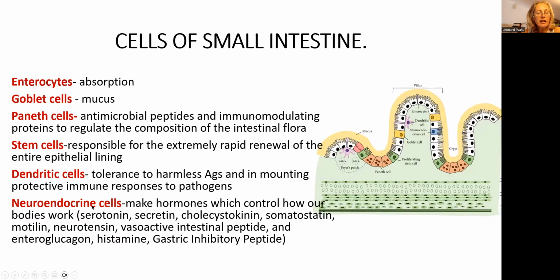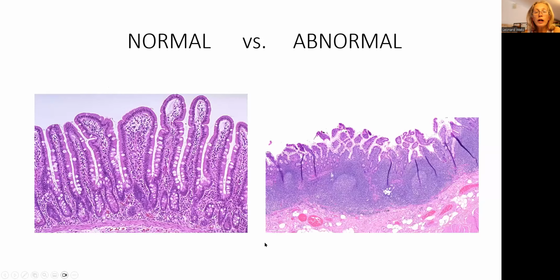Look at the neuroendocrine cells. They make different hormones that have a local effect, an effect on the whole body, or a distant effect. For example, serotonin, secretin, cholecystokinin, somatostatin, vasoactive peptides, glucagon, histamine, and gastric inhibitory peptide. Now, you are looking at the picture.